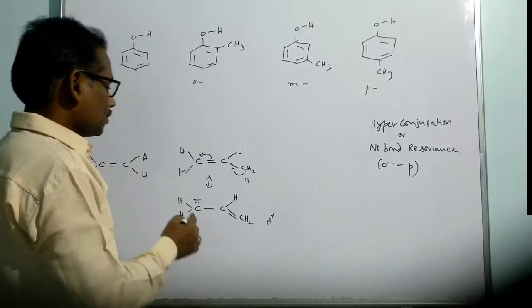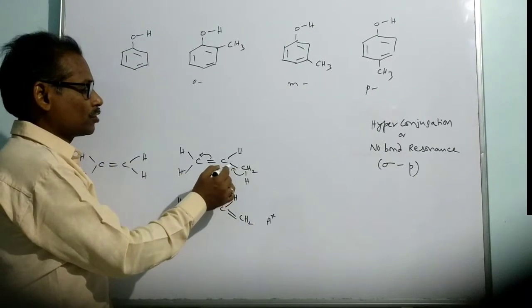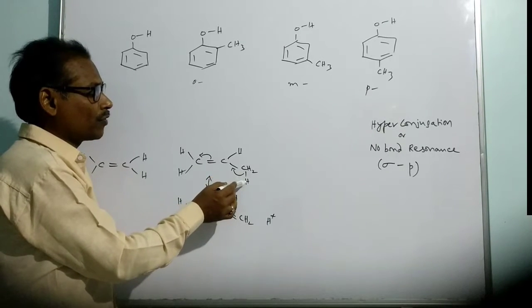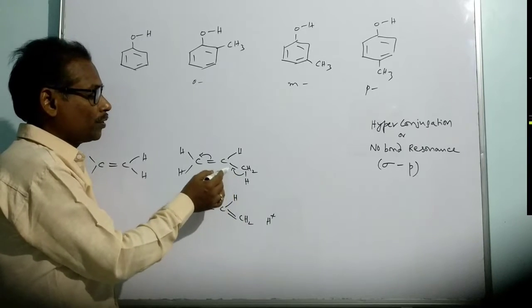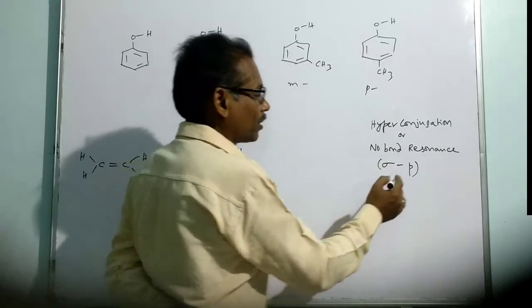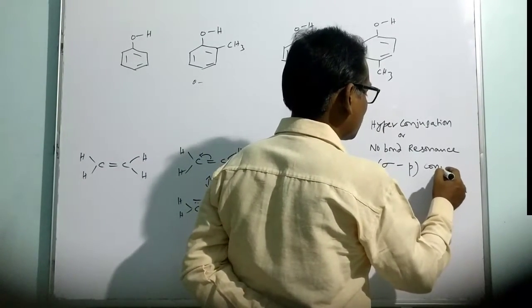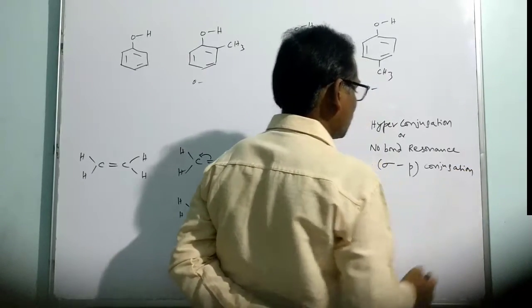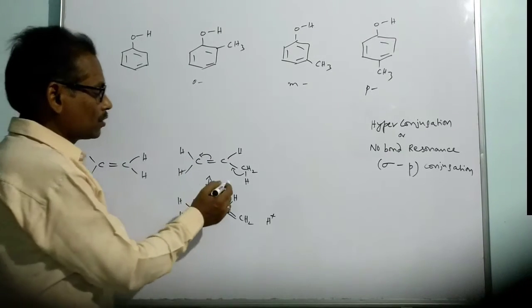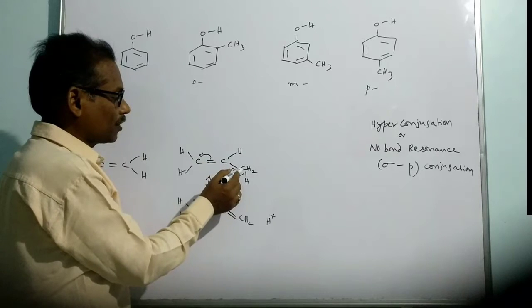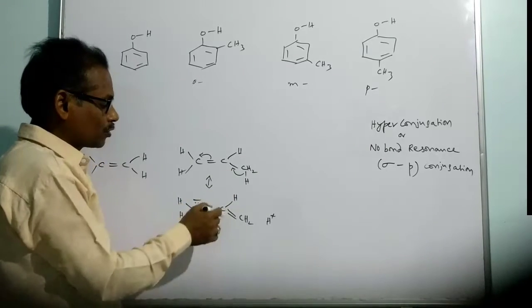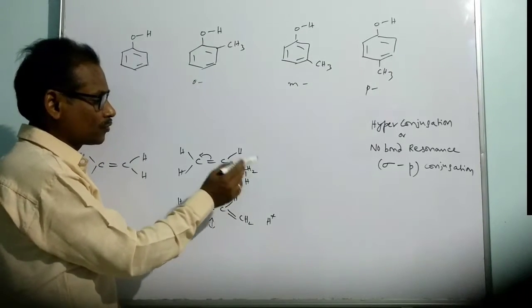resonance. We can say that this methyl group is at the alpha position, that is, alpha hydrogen. The sigma bonded electrons of the alpha hydrogen are involved in conjugation with a p orbital of the pi bond. So we can say it is a sigma to p conjugation, which is involved in order to stabilize this molecule. Here the alpha carbon has 3 hydrogens, so in this way we get 2 more structures because of the 2 more hydrogens.